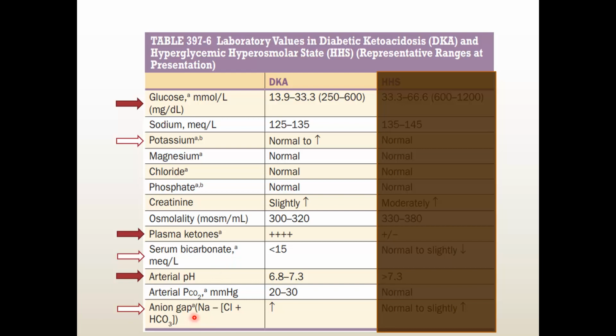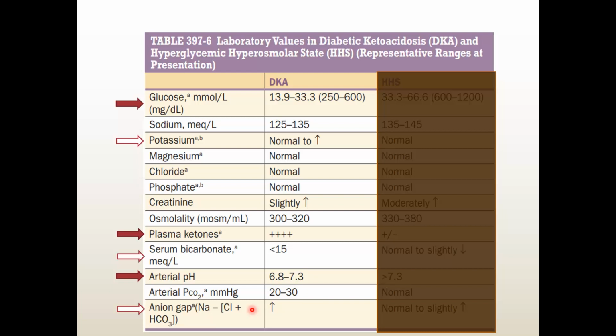And anion gap. There are two kinds of acidosis, with high anion gap and with normal anion gap. Now this is a high anion gap. High anion gap means some other acids are present. Here ketoacids are present, so that is why we get a high anion gap. You can get a very good idea of anion gap from any lecture on this topic.